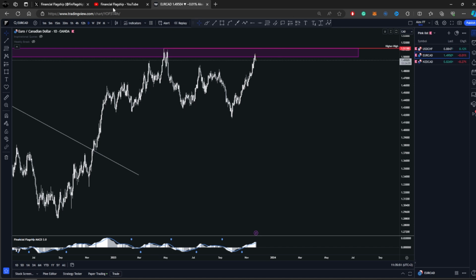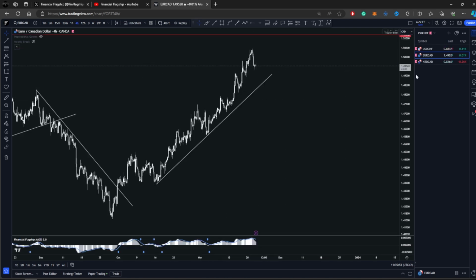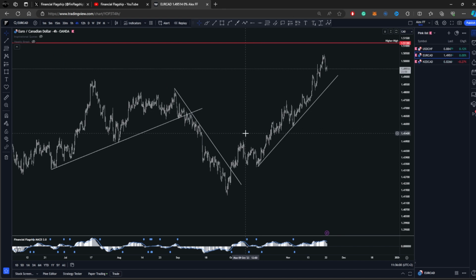Other than that, let's see what's happening on the 4-hour time frame. And on the 4-hour time frame, we will analyze the last wave from the daily. And as you can see, this move up is pretty sharp. We only had a few corrections along the way, only 2.